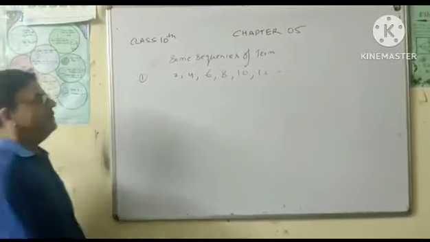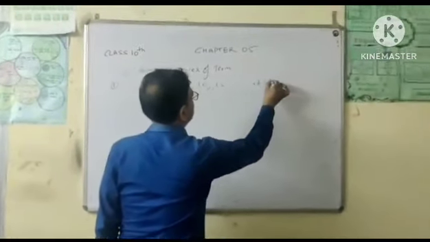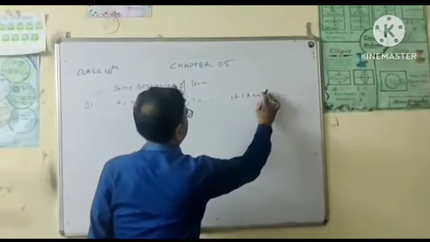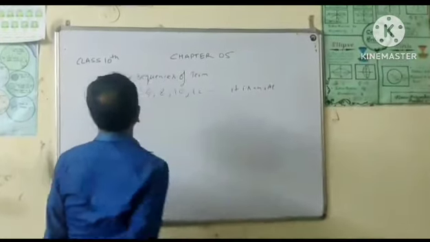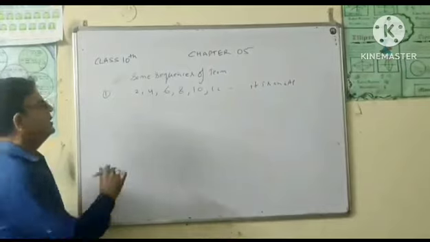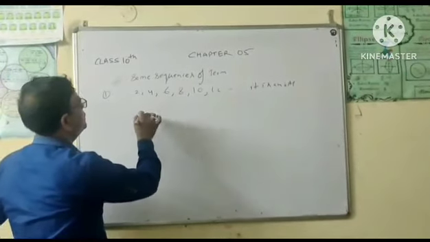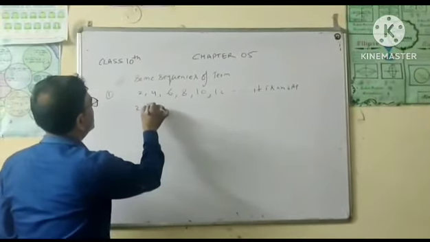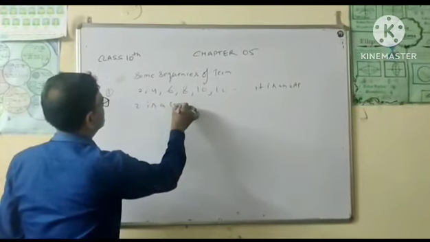It is an AP because the difference of two terms is 2. 2 is a common difference.